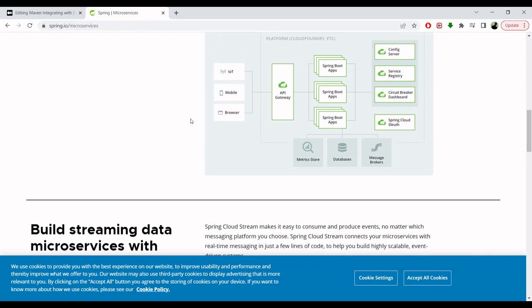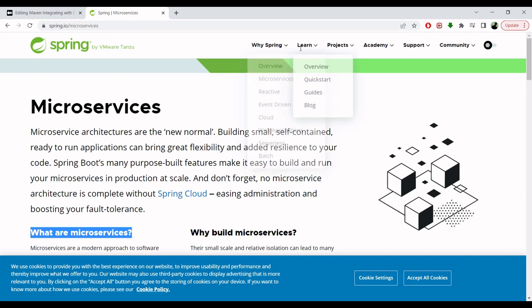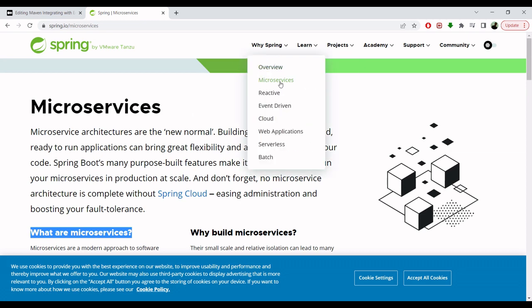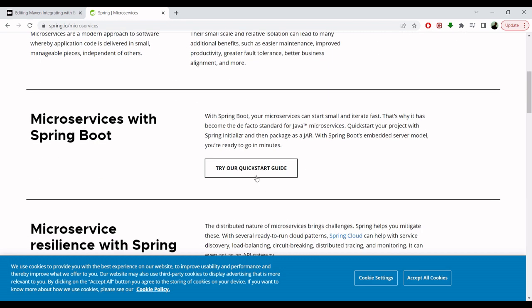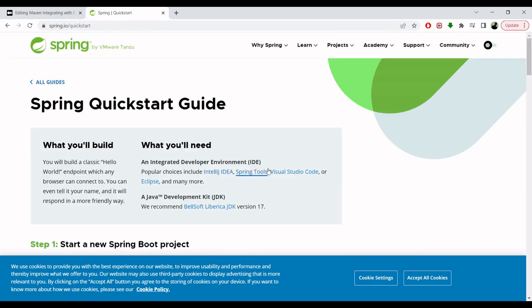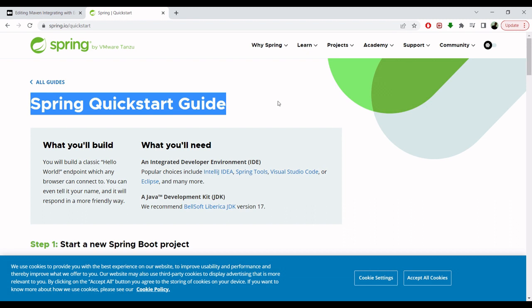If we are here in microservices and we go to this microservice and try our quick start guide, here we will see that the title says Spring Quick Start Guide.